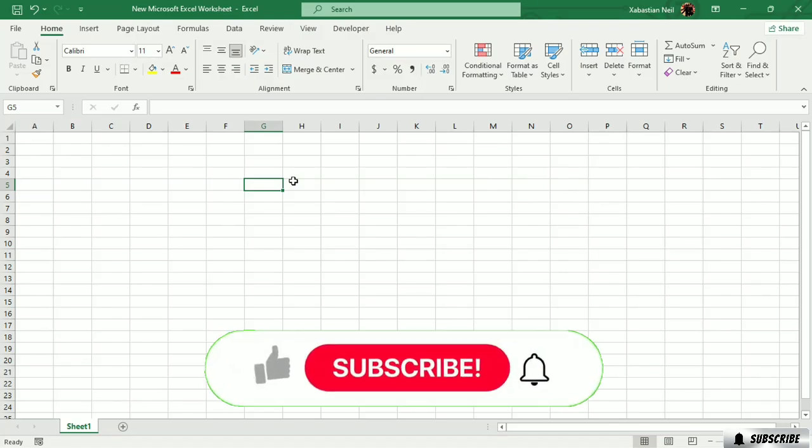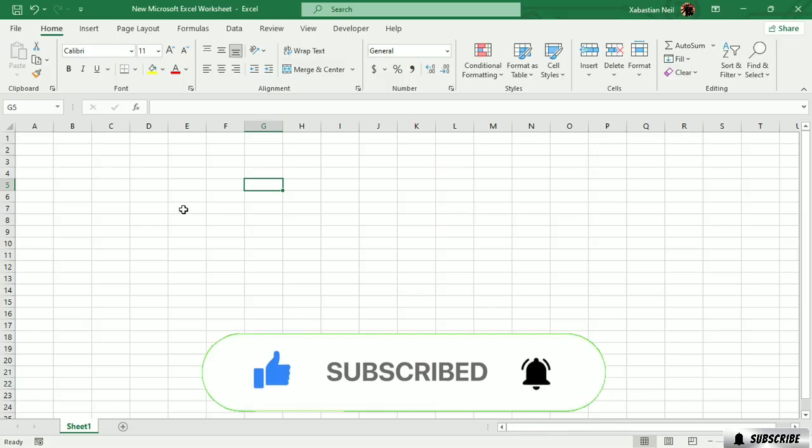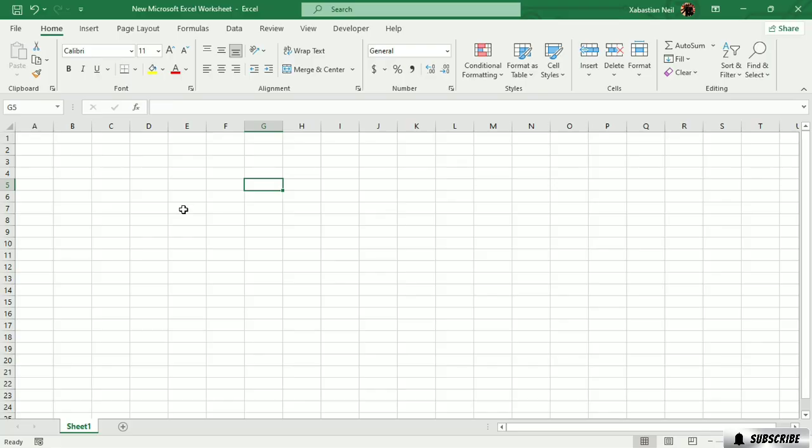In the previous lesson, we learned about some logical functions and formulas. So in this lesson, we're going to learn about the IF function, which is one of the most important functions in Microsoft Excel. You will see that the IF function is used a lot in many courses and in many places, like business and even educational purposes.